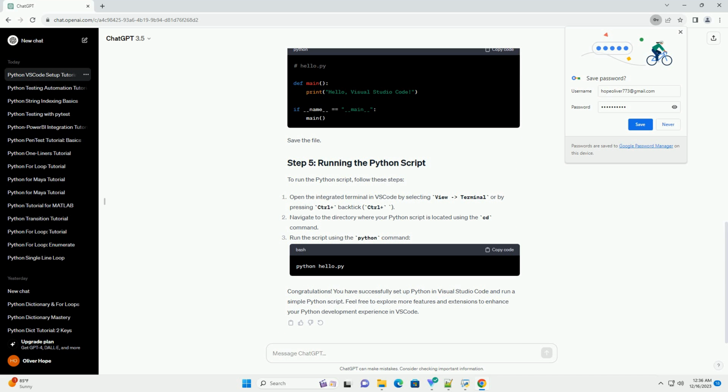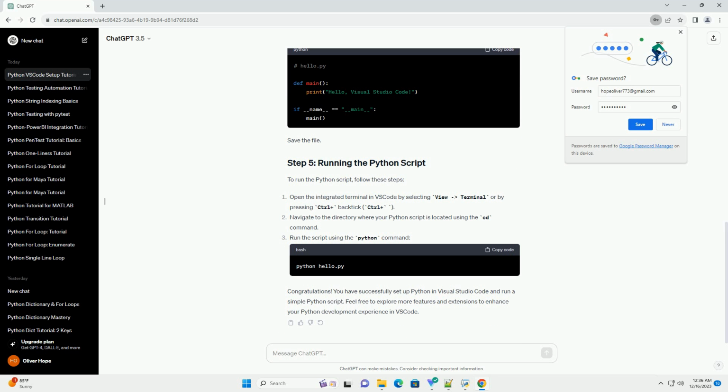Now that you have Visual Studio Code, the Python extension, and Python installed, let's create a simple Python project. To run your Python code, follow these steps. You should see the output in the VSCode terminal. Congratulations! You've successfully set up Python in Visual Studio Code and run a simple Python program. You can now explore more advanced features, such as debugging, testing, and using external libraries, as you continue your Python development journey.